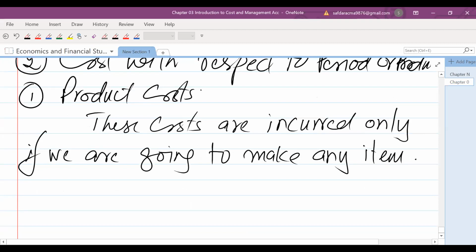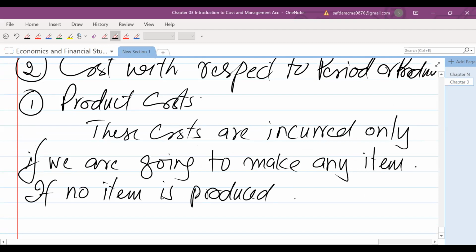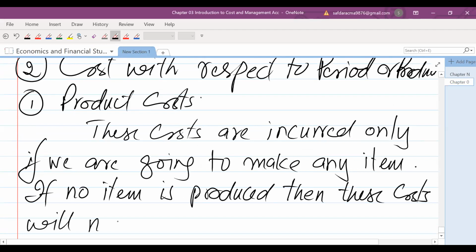If no item is produced, then these costs will not be incurred.